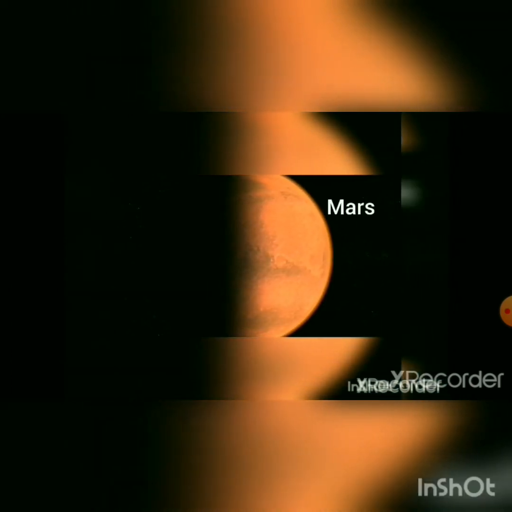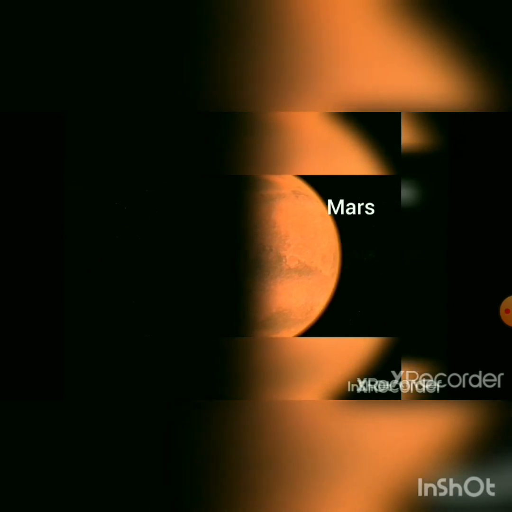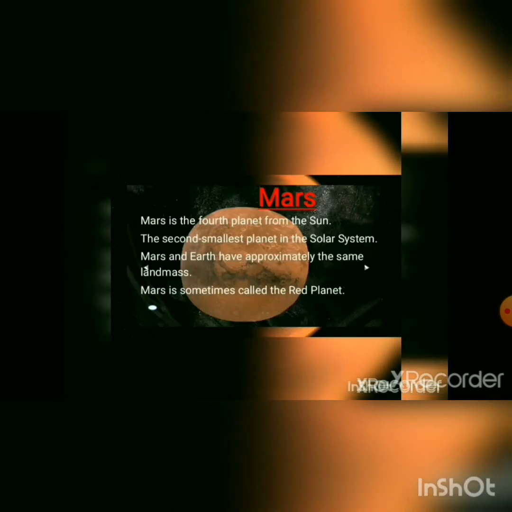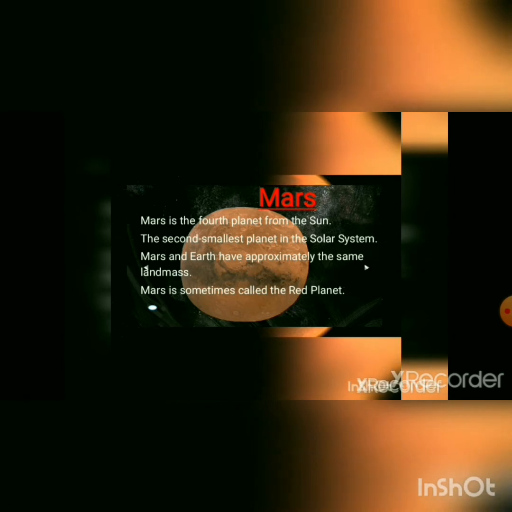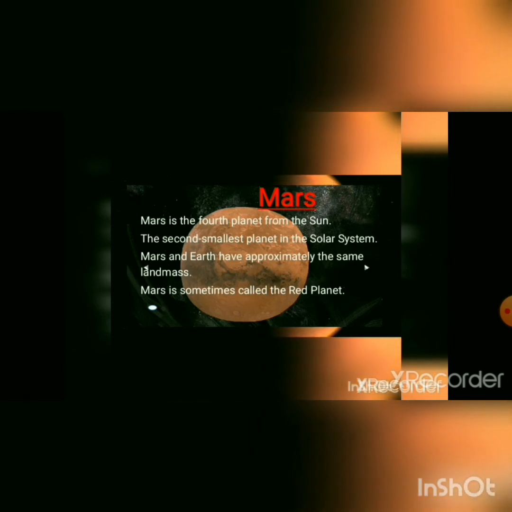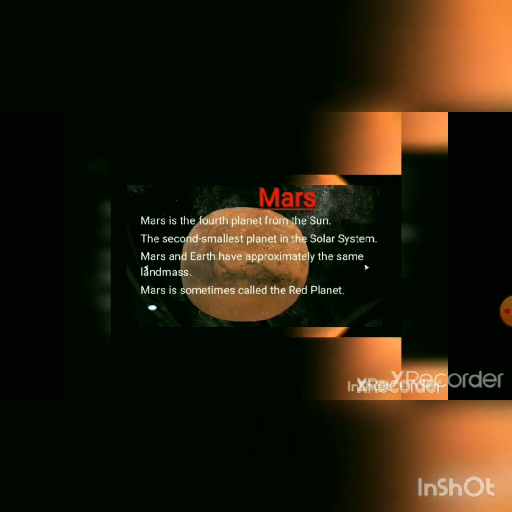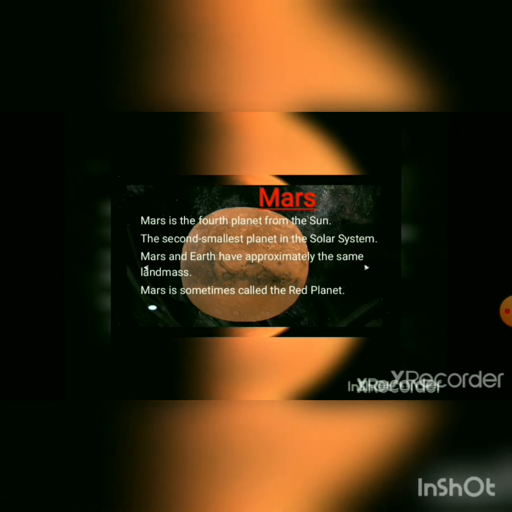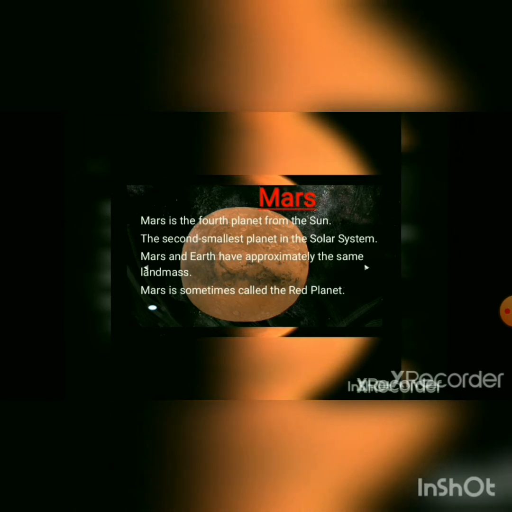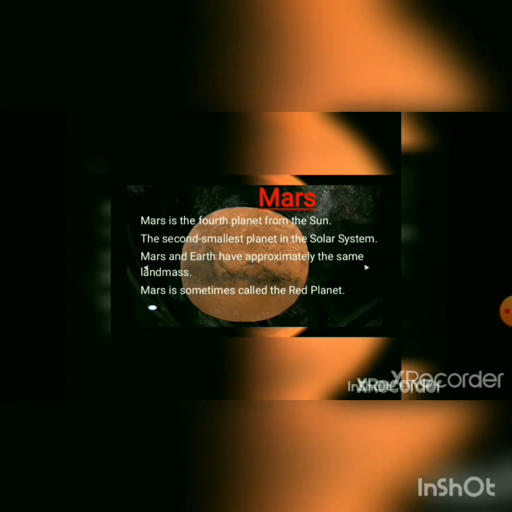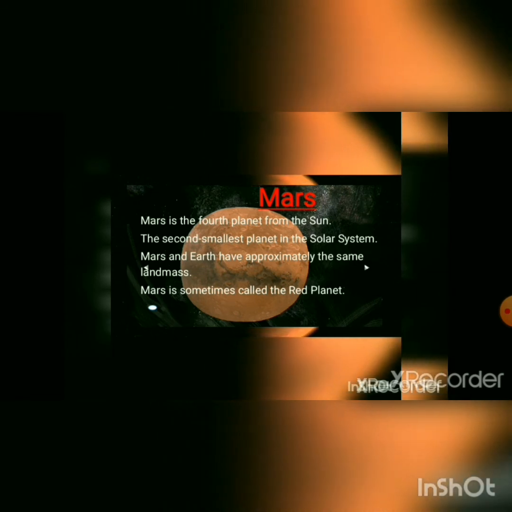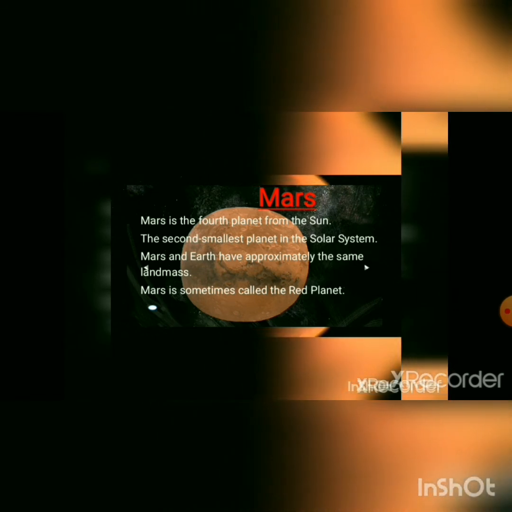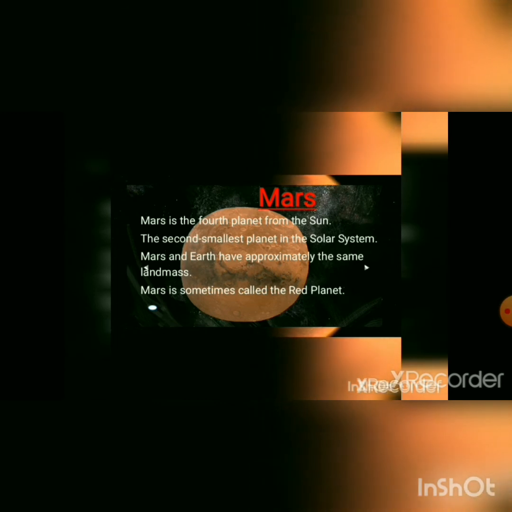Which planet is this? This is Mars, right? A red planet. It's the 4th planet of our solar system and the second smallest planet in the solar system. Its landmass approximately looks like our Earth. That's why scientists always search on Mars, so that humans can live over there.